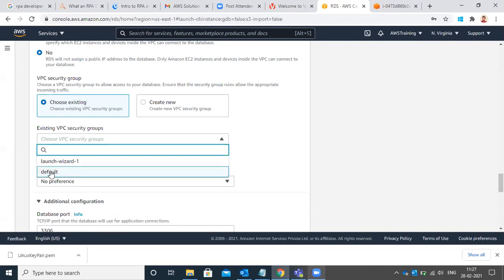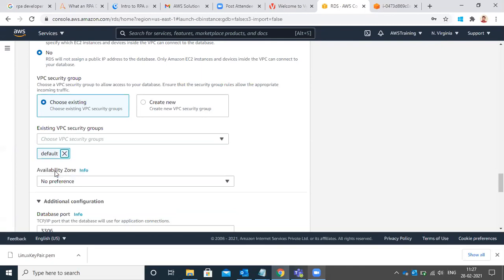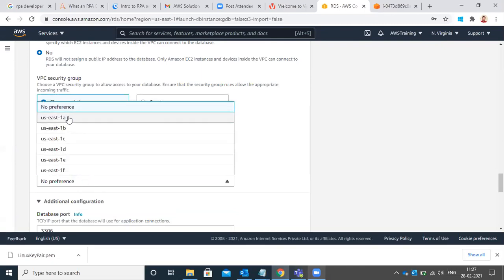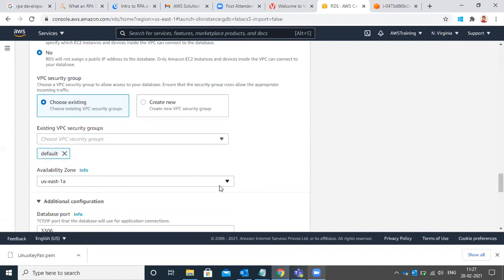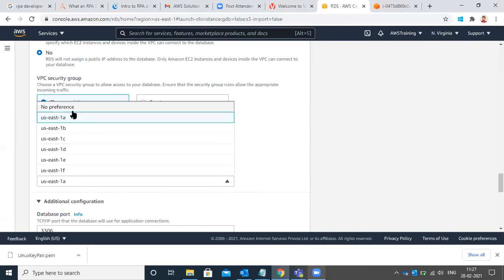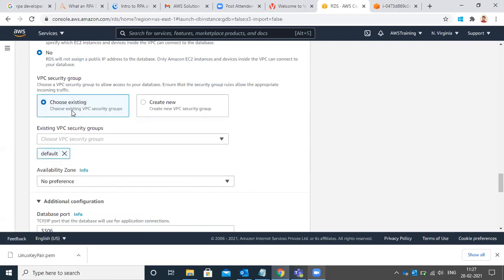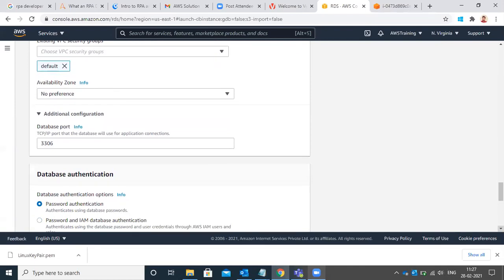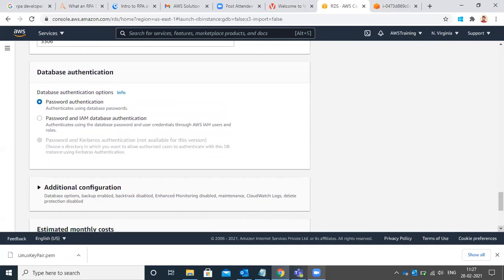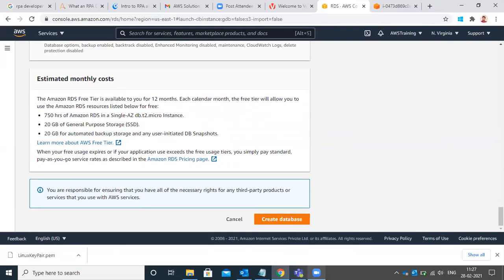It's not taking. You can say no preference. Okay, that's fine. Yeah, password authentication. That's fine. Yeah, create database.